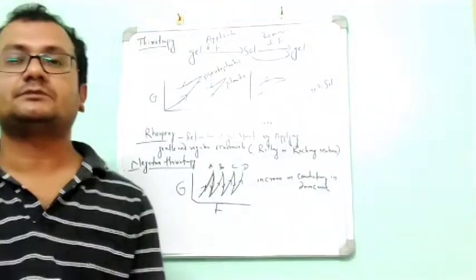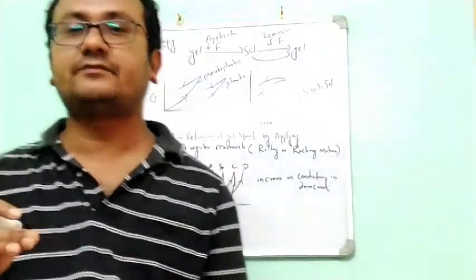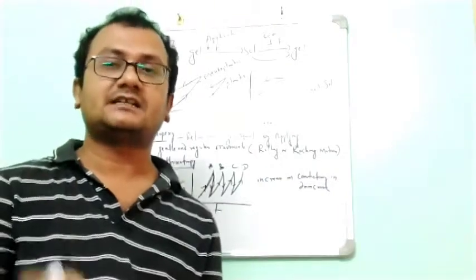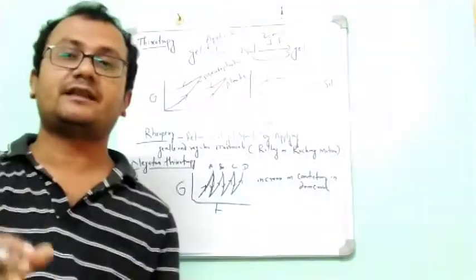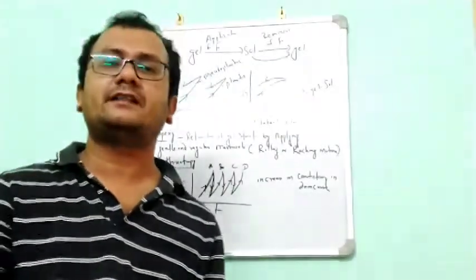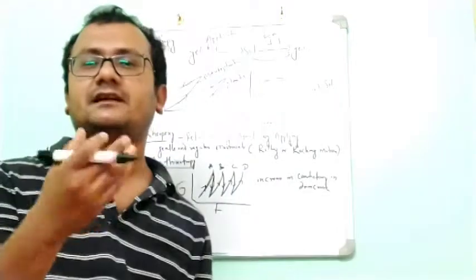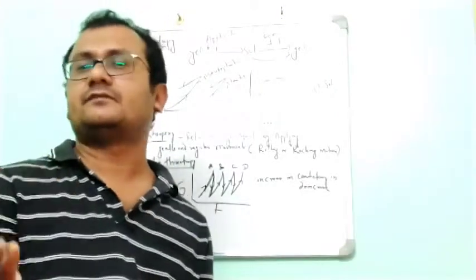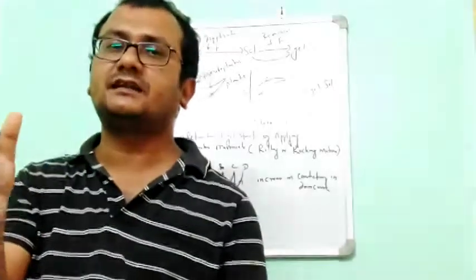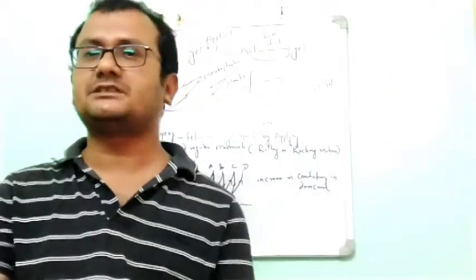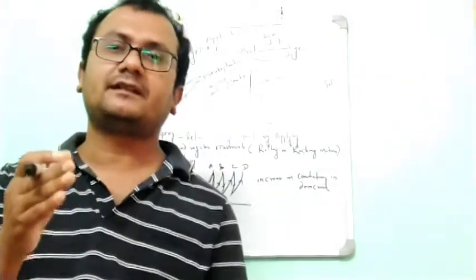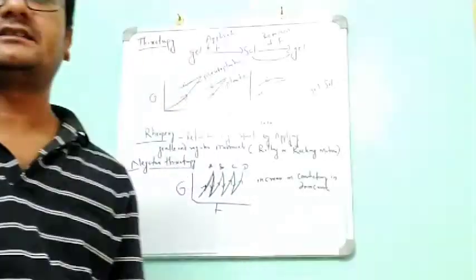In the next class we will discuss the determination of viscosity by different methods. As I told you, there are two types of flows, Newtonian flow and non-Newtonian flow. In case of Newtonian flow, it is very simple to determine the viscosity because we always get a constant viscosity. But in case of non-Newtonian flow, it will be different because it will show different viscosities at different time intervals. So that's why we need different instruments and techniques to determine the viscosity. That we will discuss in the next class.